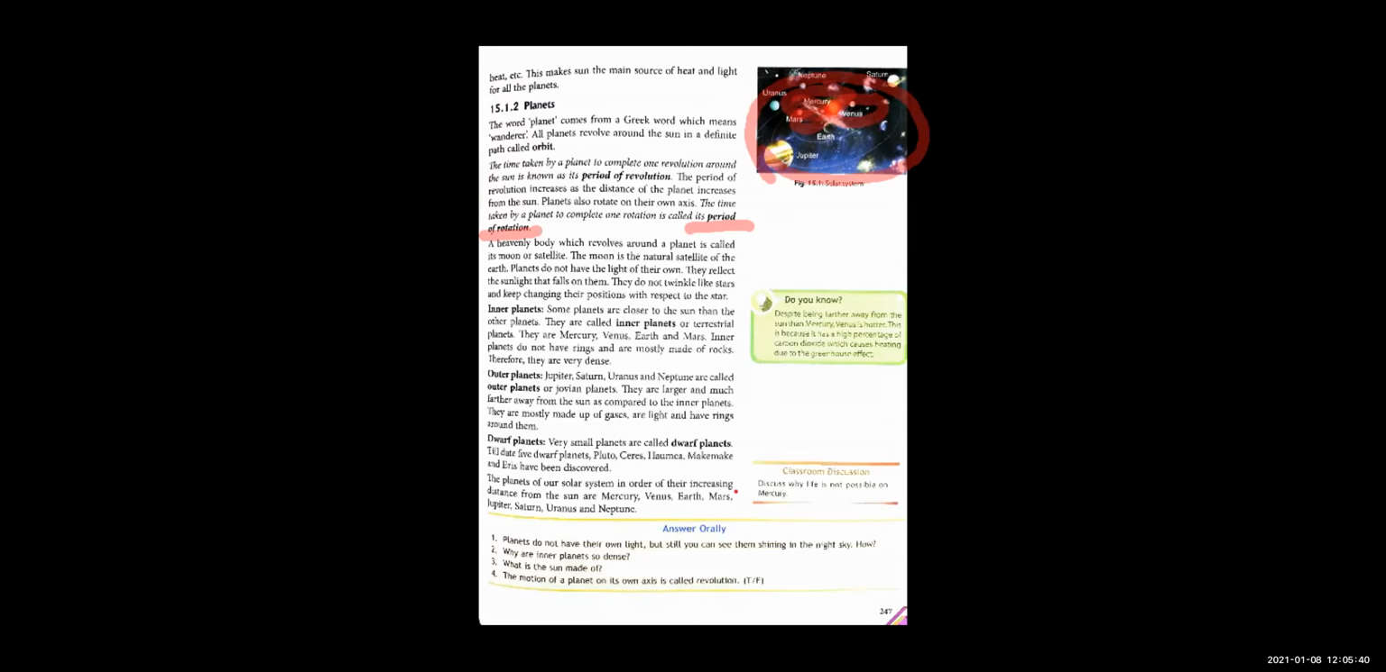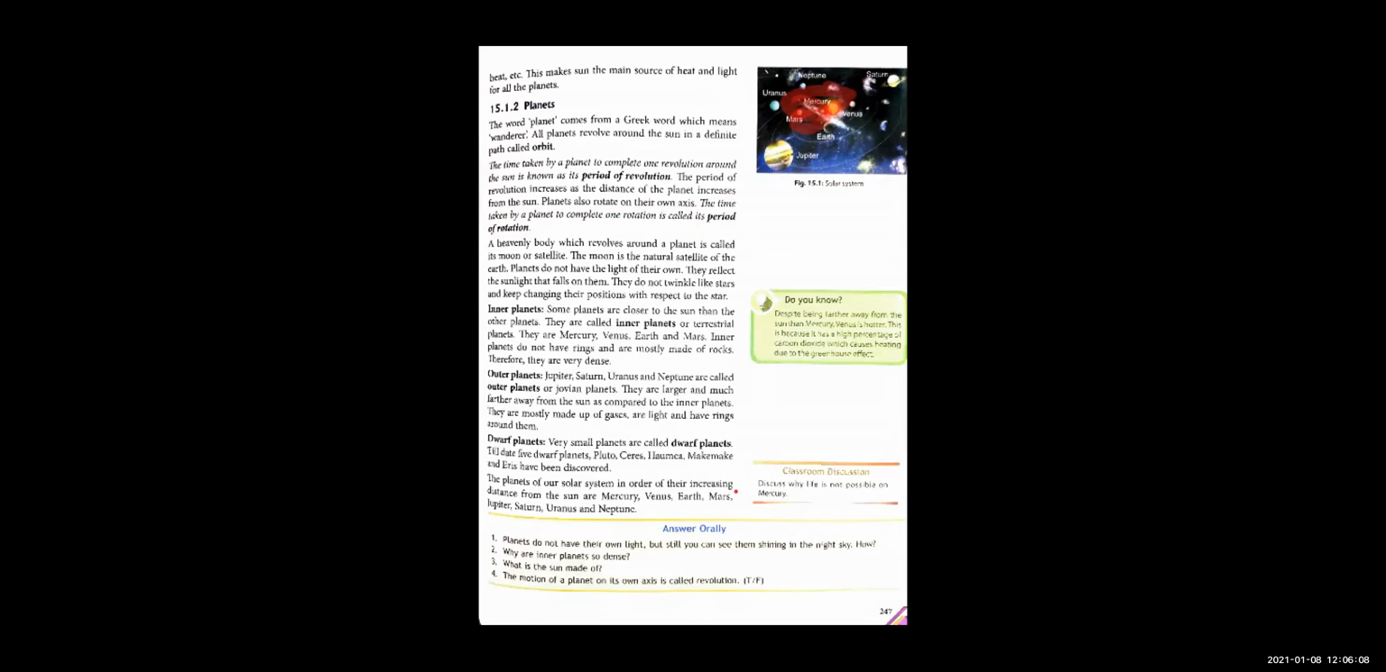The time taken by a planet to complete one rotation. Okay, chalo. Next, let's move next. The next part is: planets are moving around the sun, but moons or satellites move around the planet. The moon is Earth's natural satellite.